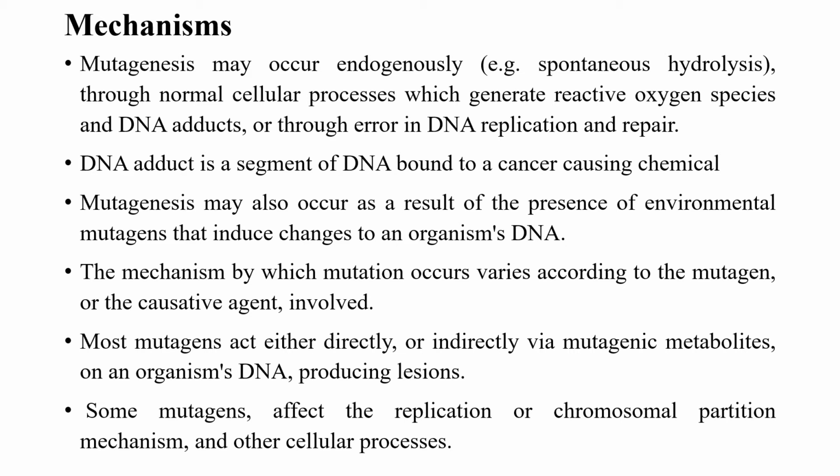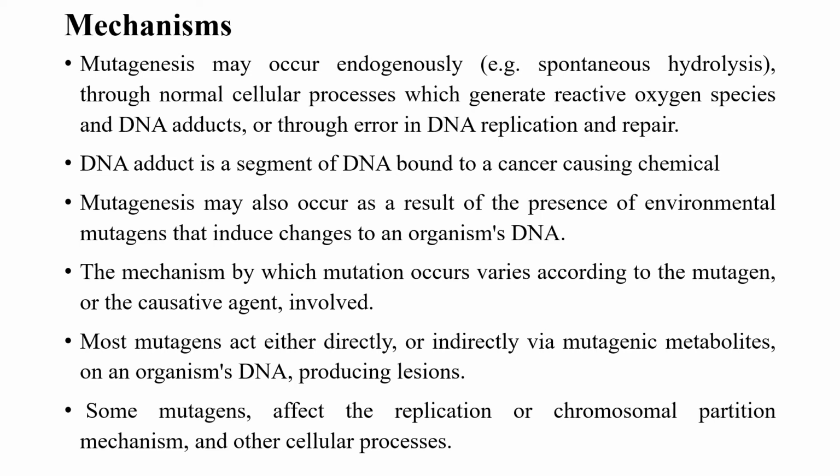The mechanism by which mutation occurs varies according to the type of mutagen. Most mutagens act either directly or indirectly via mutagenic metabolites on an organism's DNA, thereby leading to the production of lesions. Some mutagens affect the replication or chromosomal partition mechanism and other cellular processes.